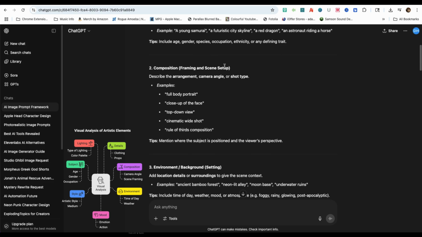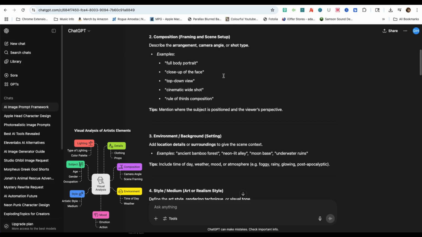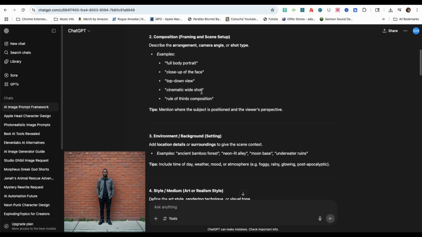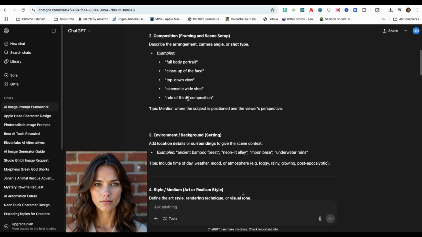Second on this list is composition, which is framing and scene setup. Here is where you'll describe the arrangement, camera angle, or shot type. Some examples are full body, portrait, close-up of the face, top-down view, cinematic wide shot, and rule of thirds composition.